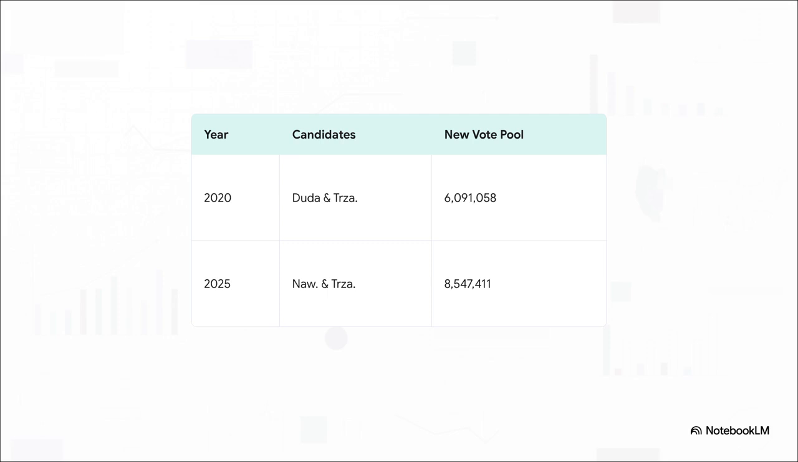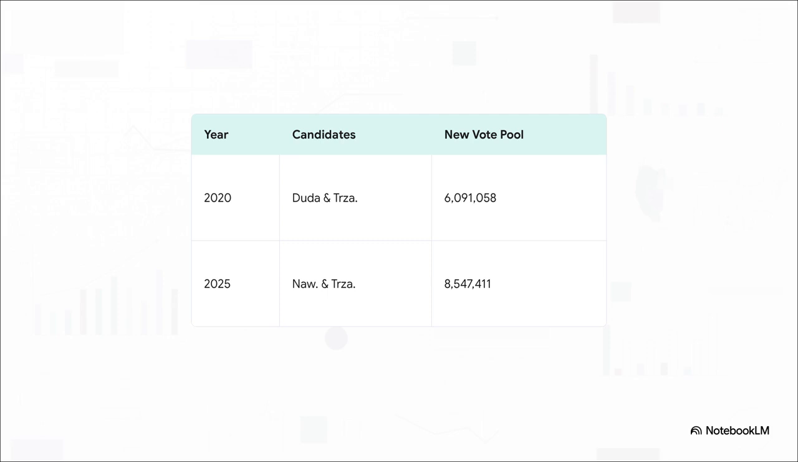Looking closely at the raw municipal data extracts, we immediately see a massive expansion in the new vote pool in 2025 compared to 2020. Back in the 2020 baseline, looking at Duda and Trzaskowski, the total pool of new votes up for grabs was exactly 6,091,058. But jump to 2025, between Nawrocki and Trzaskowski, that pool swelled to an astounding 8,547,411 votes. I mean, that is an influx of over 2.4 million additional moving pieces in the second round.